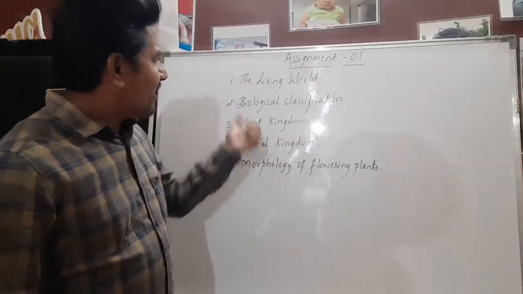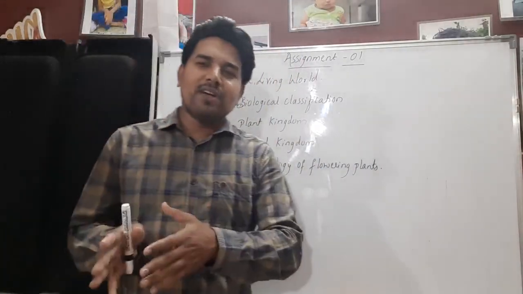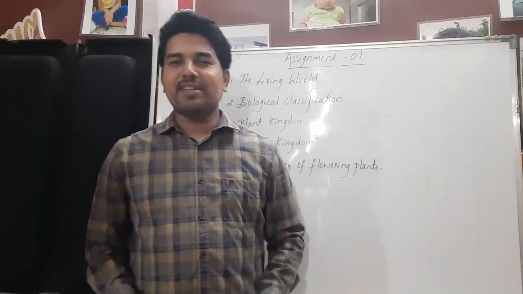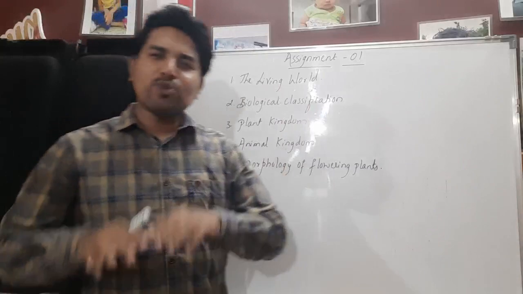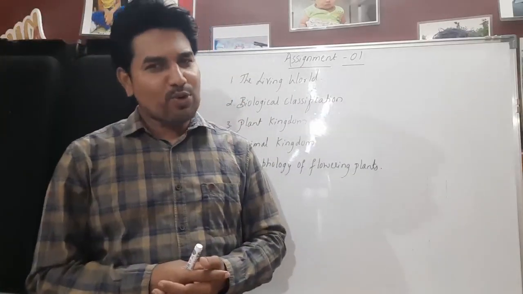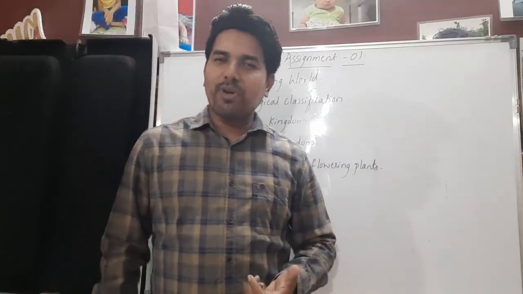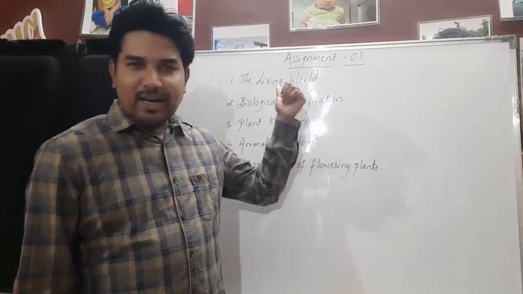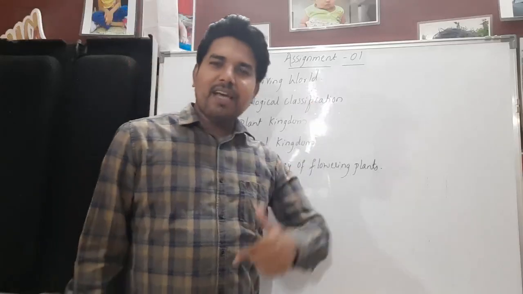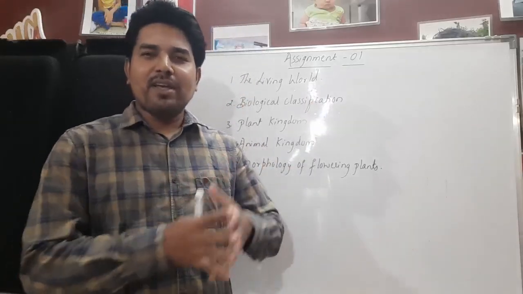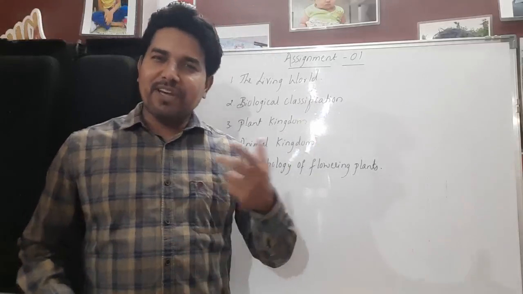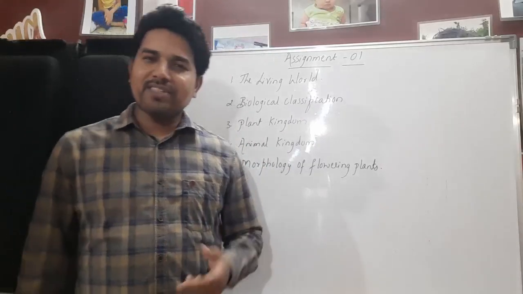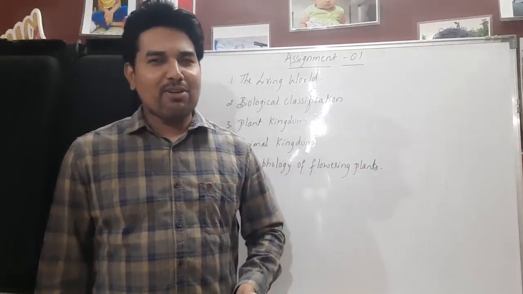Now as far as the living world is concerned, we call it the living organisms that are present in this nature, in this world, where you have studied the total number of species discovered throughout the globe. It is 1.7 to 1.8 million species which are discovered. Then we came across taxonomy, classification of an organism, then binomial nomenclature, naming of an organism by two names, which was given by Carolus Linnaeus.